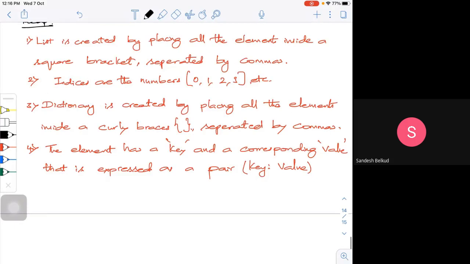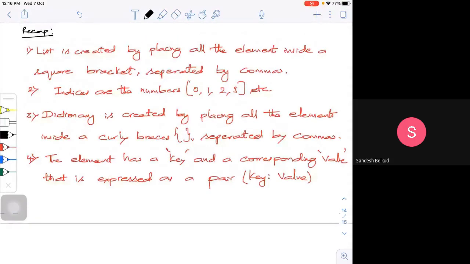See, what is a list actually? A list is a set of elements that I place in a square bracket. That means I'm going to define something like name, maybe Ajay, Arun, and so on. I'll put it in the square bracket and define them. And the key for that is only an index or number.